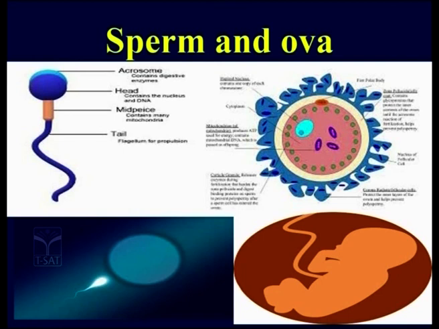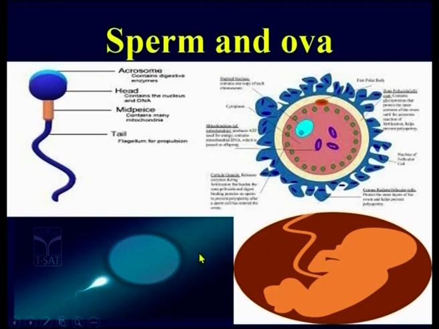Now what happens because of fertilization? We know what fertilization is: the fusion of the sperm with the ova. This process is called fertilization. It takes place inside the female body, hence it is internal fertilization. Now because of this, what happens?